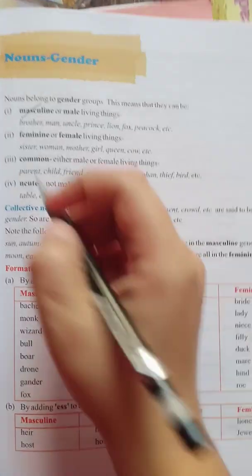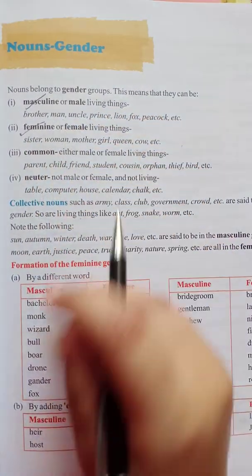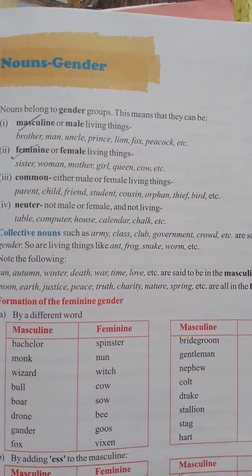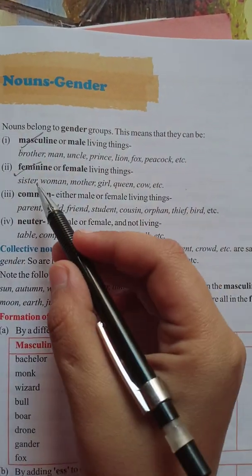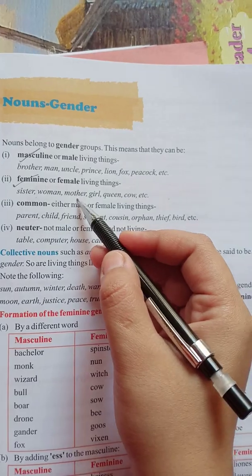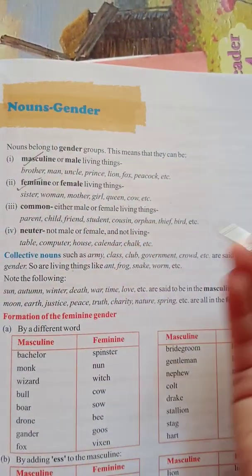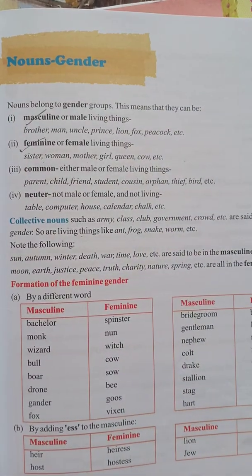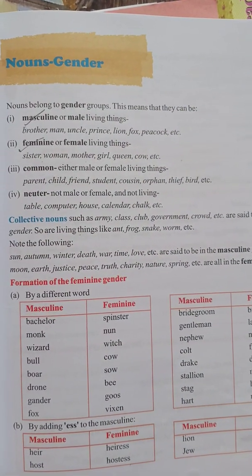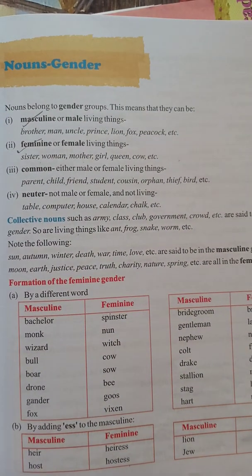Okay, now let's talk about the second gender, which is feminine gender, or you can say it is belonging to the female living things. Like in your family, you could see your sister, woman, mother, girl, queen, also you can take in that category, cow, etc. They are living and they are in a female category, so they are categorized as feminine gender.